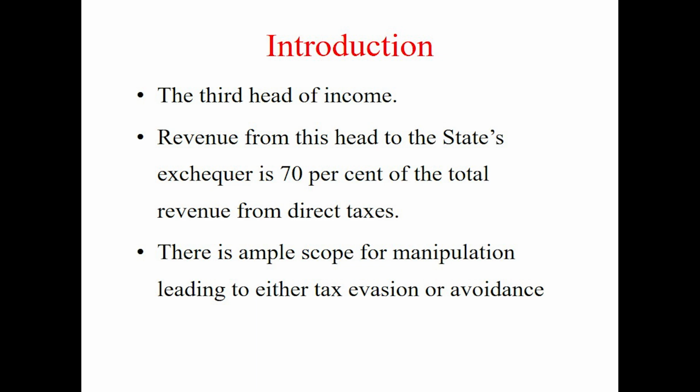As we go into the lesson, you will know how this manipulation is done by unscrupulous assessees, if there are any. In order to know what these kinds of manipulations will be and how to reduce or eliminate them, we have to understand how to compute income from business or profession. So, that is the importance of this particular unit.